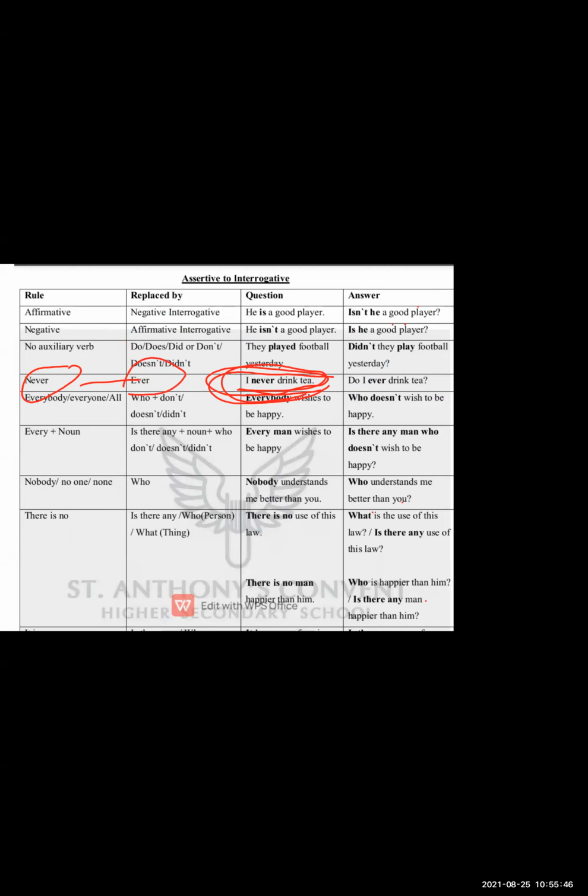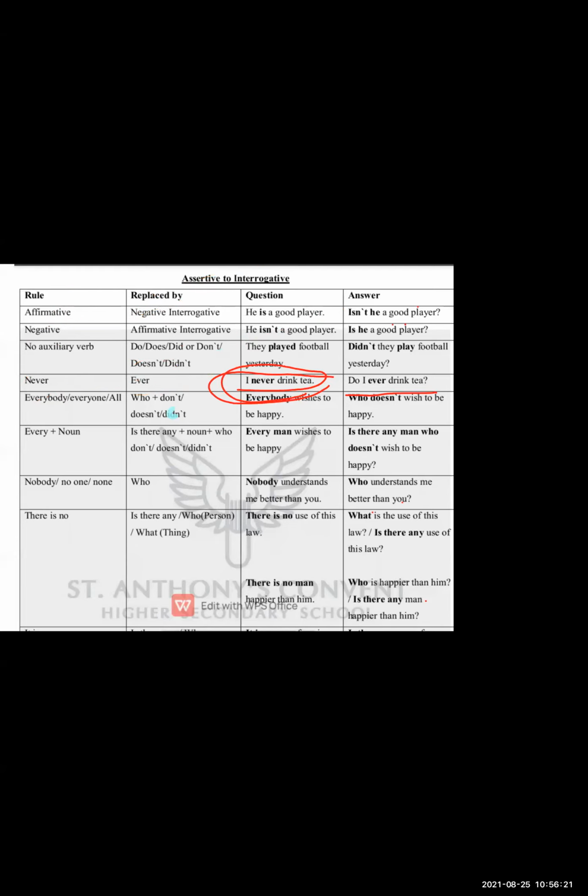But we don't want a simple affirmative sentence. We want affirmative plus interrogative. Our sentence should be positive and it should also be interrogative. What is interrogative? That means you are asking a question. So here what you are saying: Do I ever drink tea? Do I ever wear a black dress? Do I ever eat the food? Do I ever eat junk food? So these types of sentences you can make.